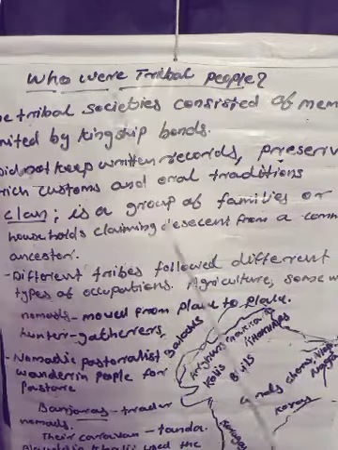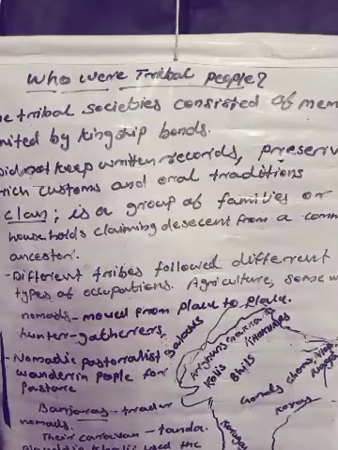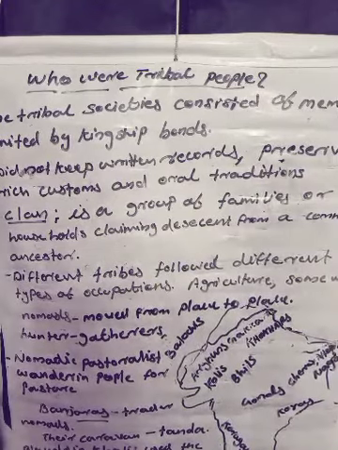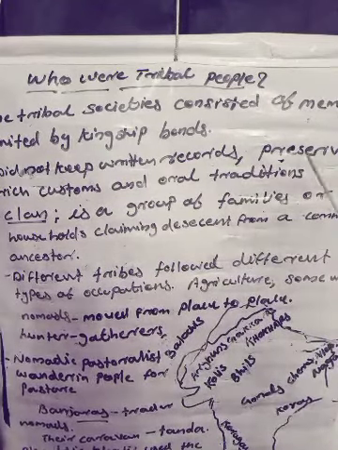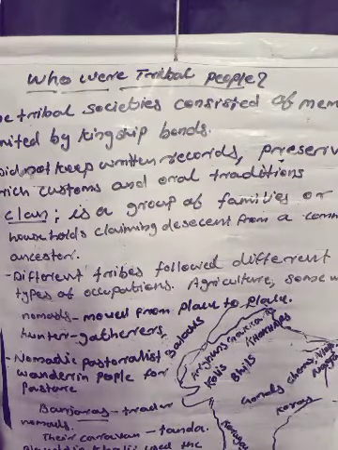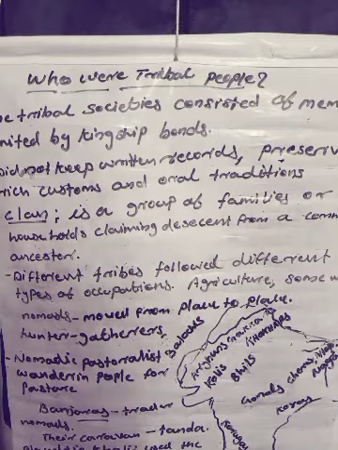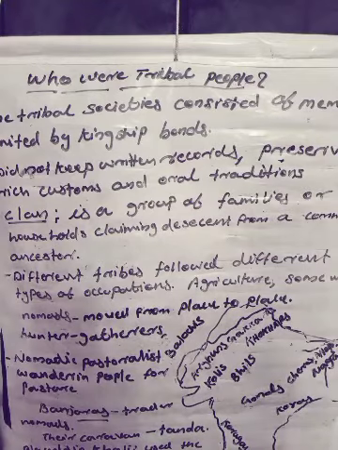So very little information is available. The tribal societies consisted of members united by kinship bonds. They did not keep written records, but they preserved rich customs and oral traditions. They do not have the practice of writing. They keep all these kinds of experience and knowledge as oral tradition, that means saying and giving, mouth to mouth transfer.